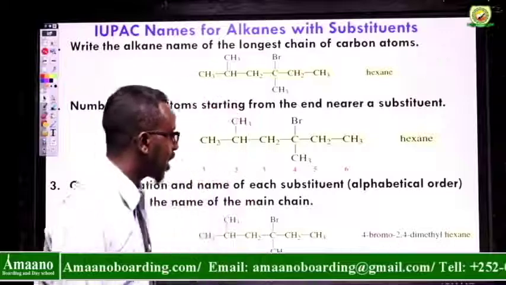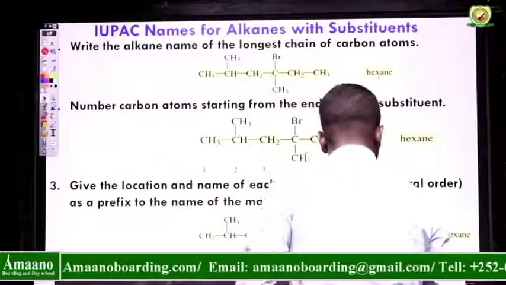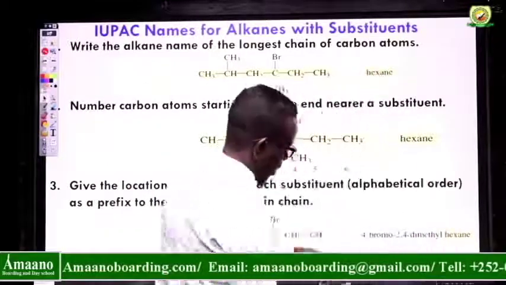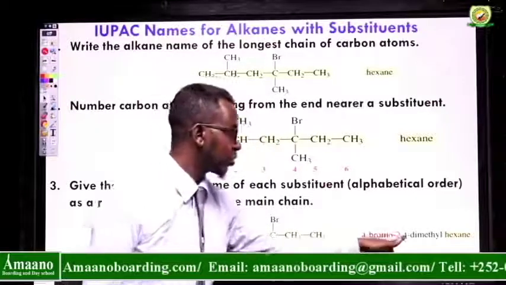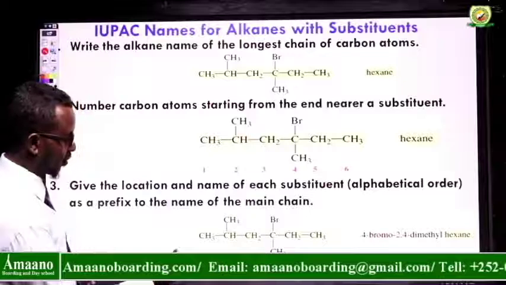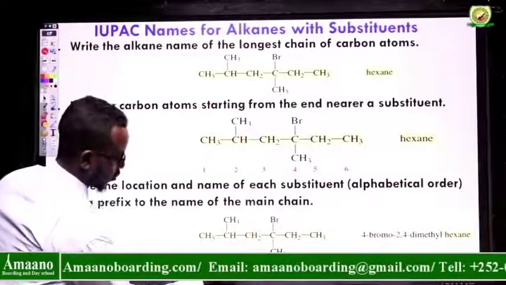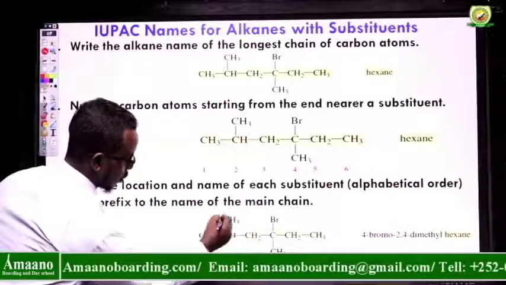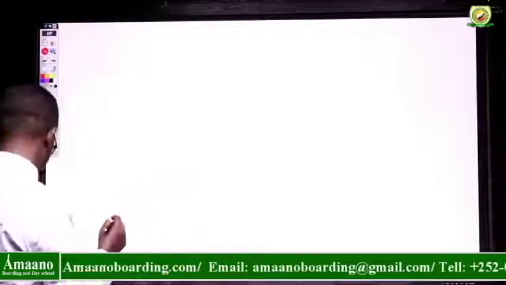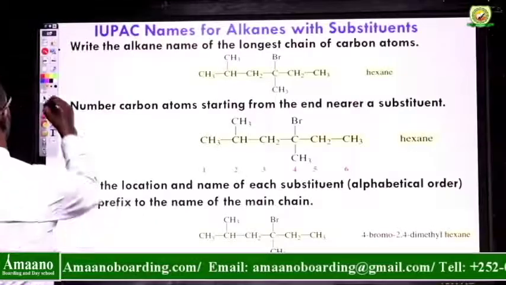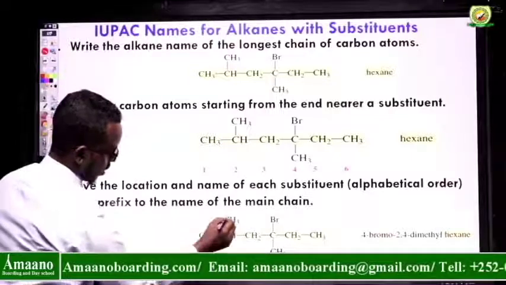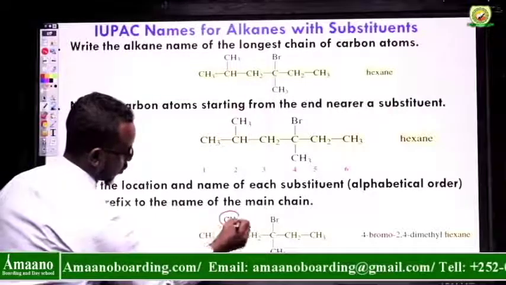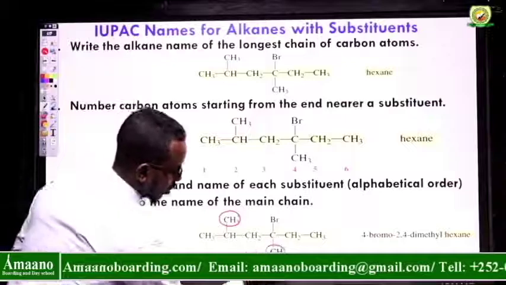Carbon number 2 and 4. What is attached to carbon number 2 and 4? So where are carbon number 2 and 4? This is carbon number 2, and this is carbon number 4.